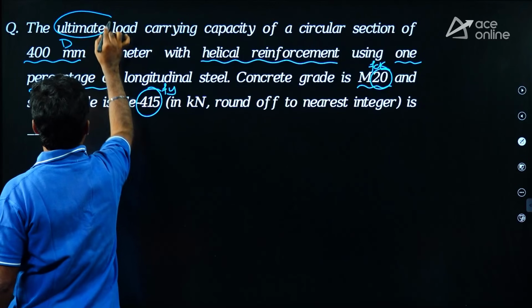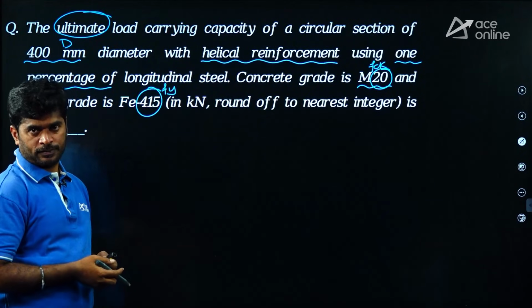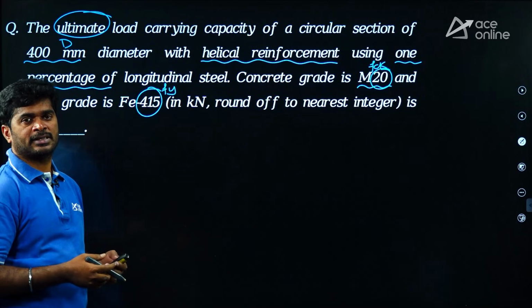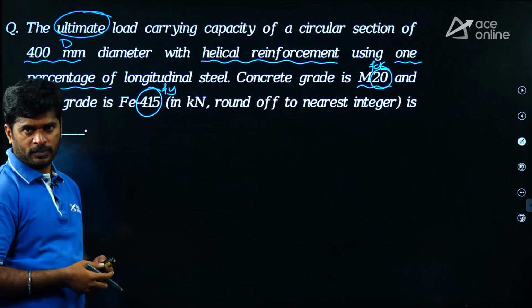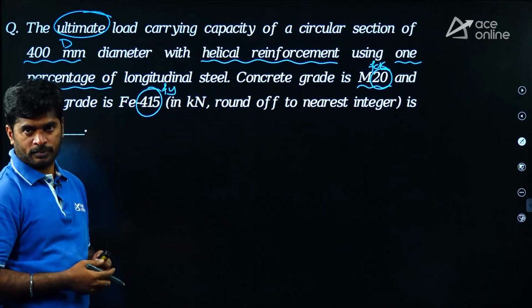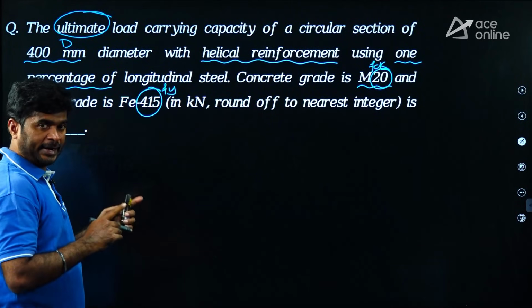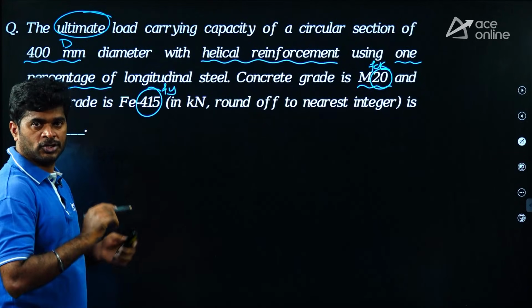They are asking ultimate load carrying capacity. This word refers us to a balanced section, right. If it is a working stress method, simply they ask a safe load carrying capacity of column or safe load carried by the column, okay. When they mention ultimate load or factored load, immediately you understand this question is from limit state method.